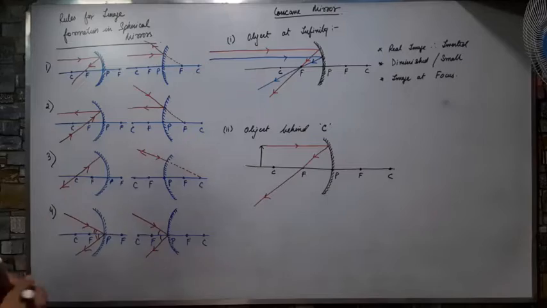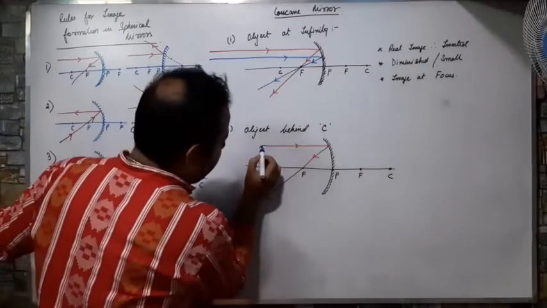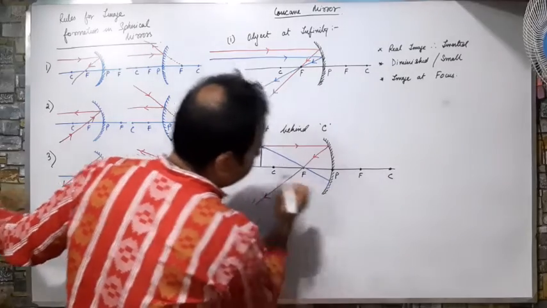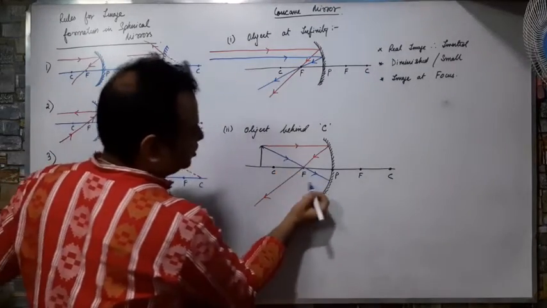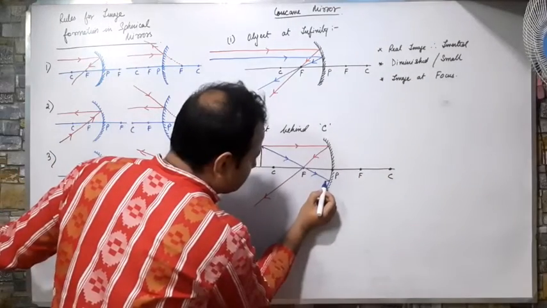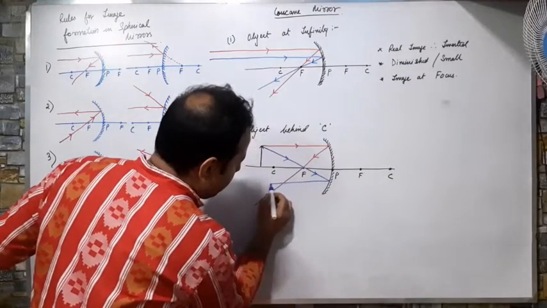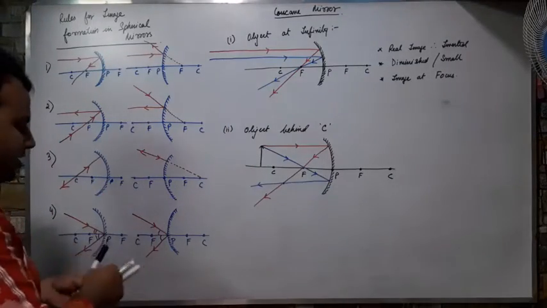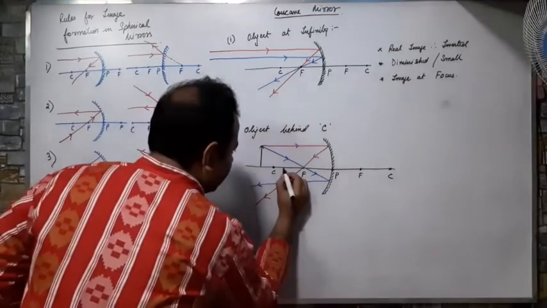What is the second rule? The ray, if it passes through F, what will happen? It will become parallel to the principal axis. So where are the rays meeting? They are meeting here.